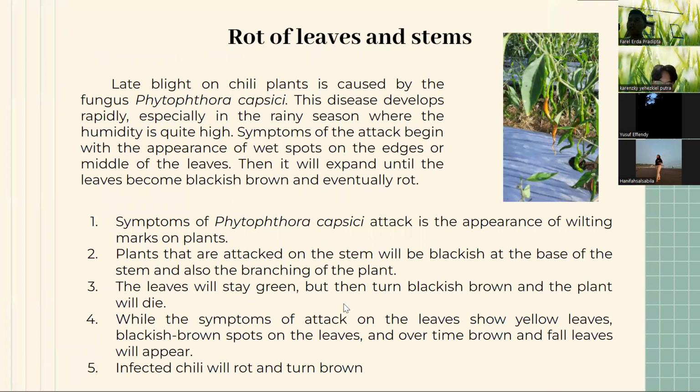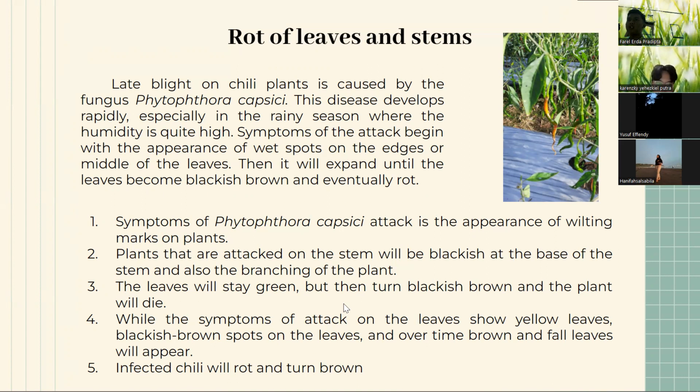The next is rot of leaves and stems. Leaf blight on chili plants is caused by the fungus Phytophthora capsici. This disease develops rapidly, especially in the rainy season where the humidity is quite high. Symptoms of the attack begin with the appearance of wet spots on the edge or middle of the leaves. Then it will expand until the leaf becomes blackish brown and eventually rots.